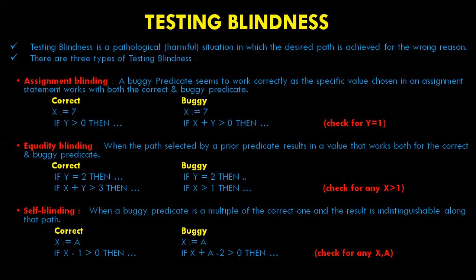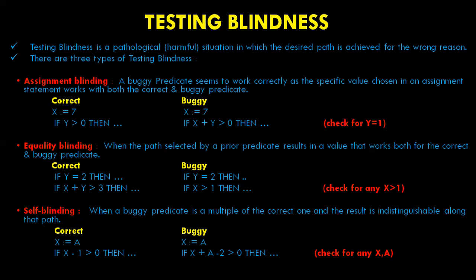For example, here x plus a minus 1 greater than 0. Here it is x plus a minus 2 greater than 0, which will become 2a minus 2 greater than 0. So the direction taken here is the same for the correct and buggy version.